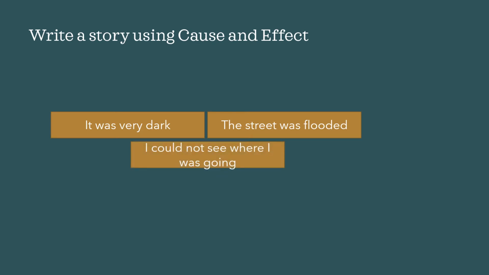I could not see where I was going because it was very dark. I could not see where I was going because the street was flooded. So there are two causes to this effect. I was very afraid. Why was I afraid? Because I could not see where I was going. So the cause is I could not see where I was going, and what is the effect? I was afraid.